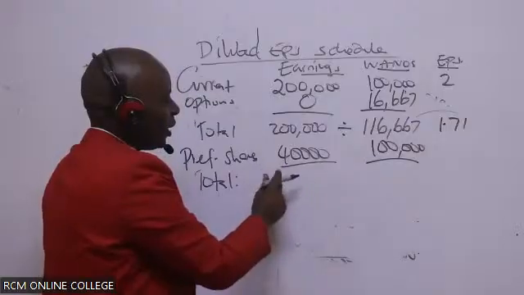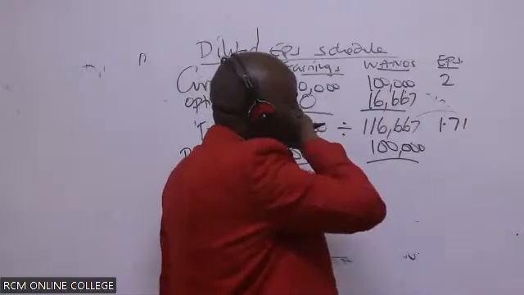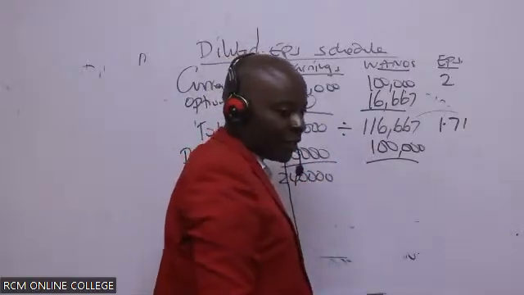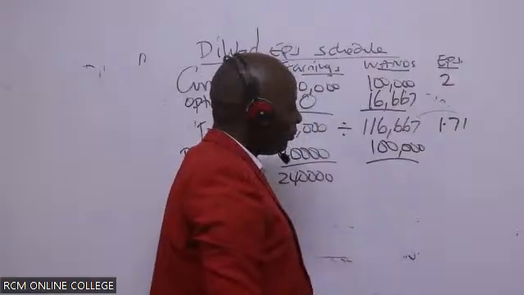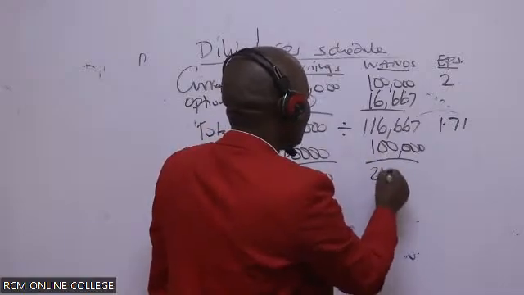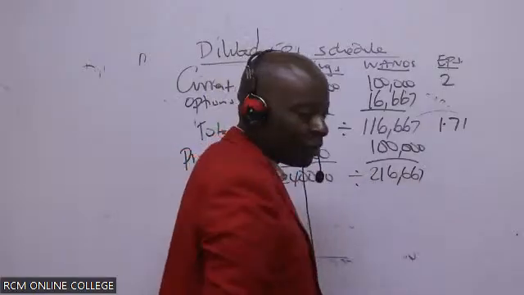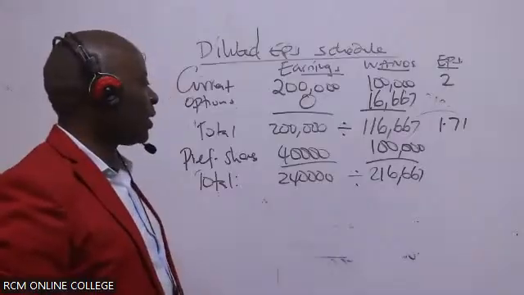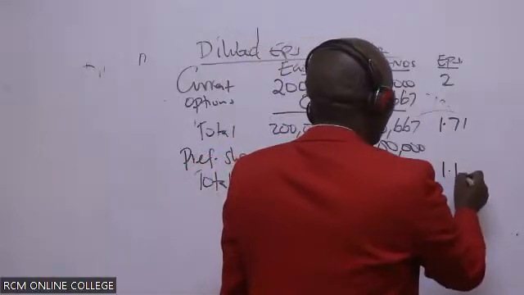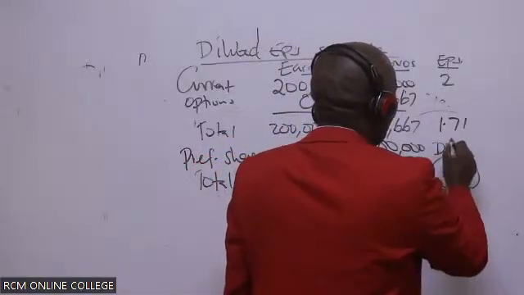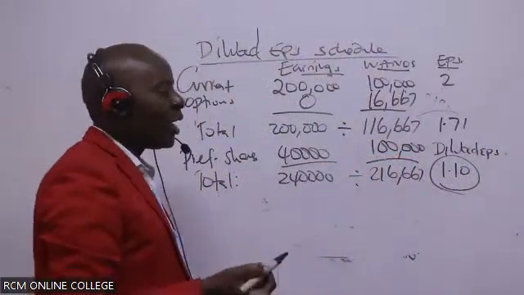So then this plus this gives me 240,000. This plus this will give me what figure, somebody? 100 plus this, 216,667. So you divide. Is there somebody who is able to give me this figure, 240,000 divided by 216,667? It's gone down, and this automatically becomes the diluted EPS. I don't need to do the other one, which would be anti-dilutive.